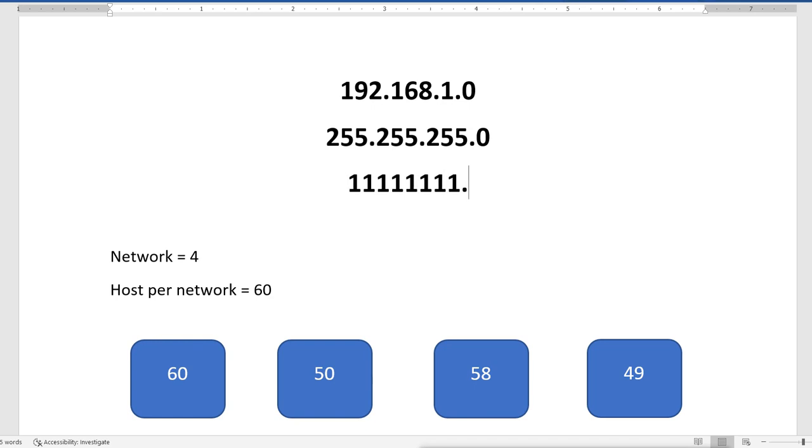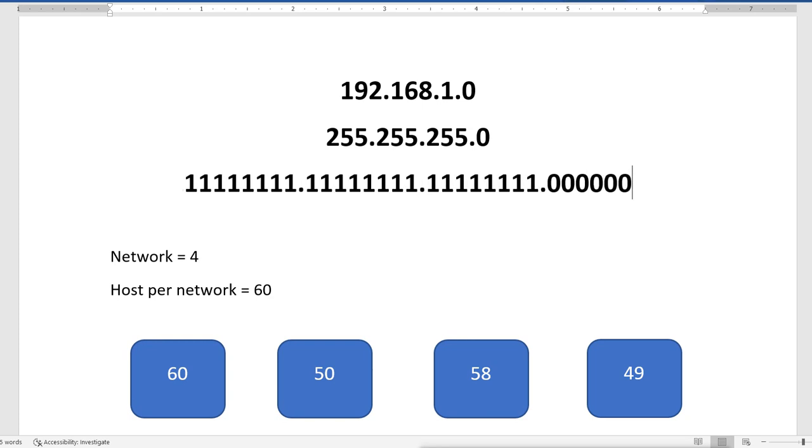The second 8 bits are also on, so we get the other 255. The next 8 bits are also all on, and that is the third 255 we get, but the last one is off. All the bits are off here, that means 8 zeros.